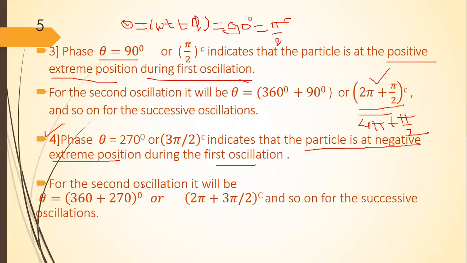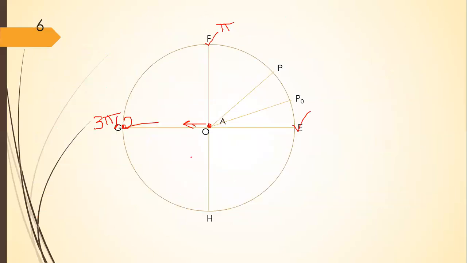during the first oscillation. For the second oscillation, this angle theta will be 360 degree plus 270 degree, or 2 pi plus 3 pi by 2 radian, and so forth. If this angle theta is equal to 2 pi plus 3 pi by 2 radian, then the particle will be at negative extreme position during the second oscillation.